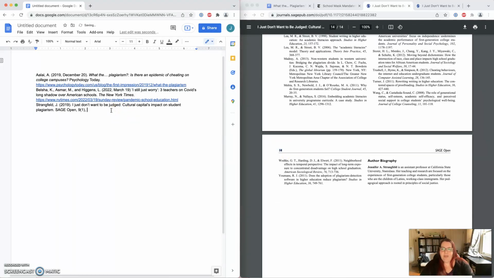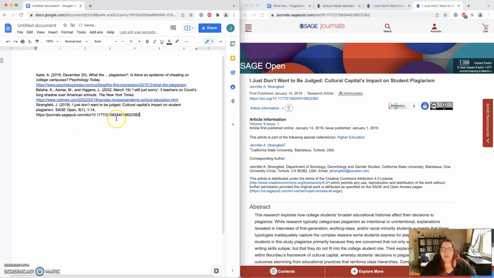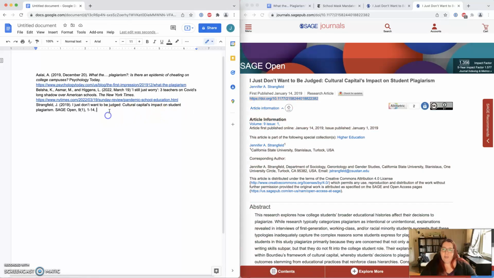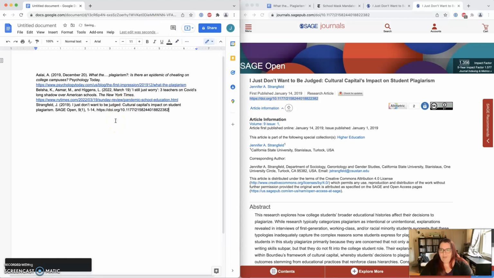Okay, so pages 1 through 14, comma, and then what's always really good is if you can get the DOI is great, but what you want is a URL that people can go back to. Again, all of this is about helping your reader come back to this. So ideally, if you see this DOI, which is a unique identifier for any academic article, you can just use that. And I find that to be the most helpful because no matter where you are or what you're doing, it will be there. So let's go ahead and paste that in there.